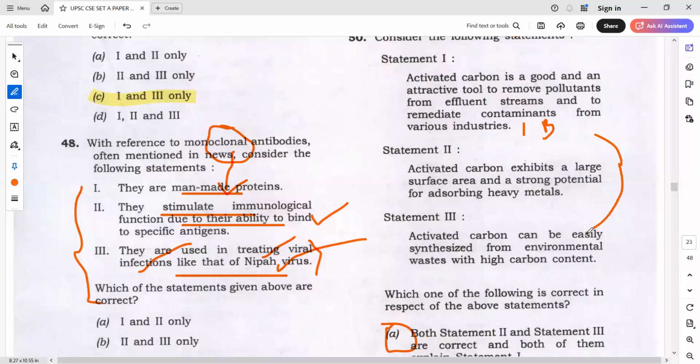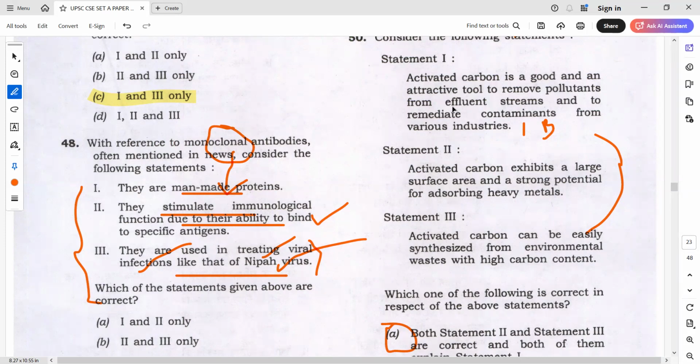Okay. Good and alternative tool is not the question, right? Basically they are asking, it's a good and alternative tool. Tool to what? It is a tool to remove the effluents, right? Then why do you think it is a good tool to remove pollutants? That reason should be there. Then definitely, attractive because easy to synthesize.